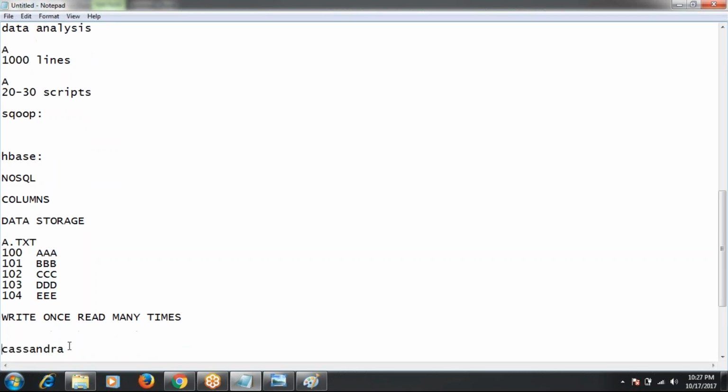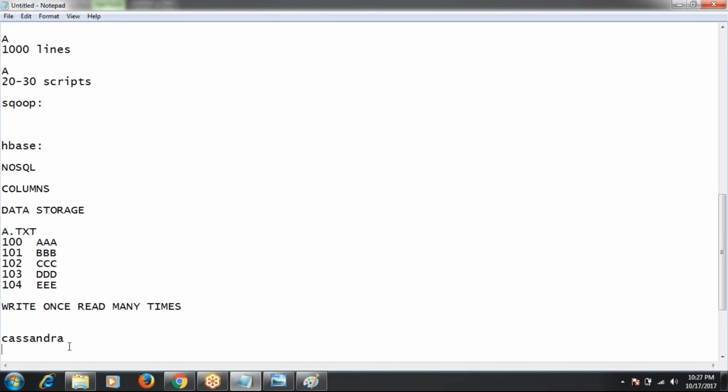So how will HBase store the data? It stores the data completely in the form of columns. There are no rows. If you want to store data in HBase, you have to create the table with columns, with a column family. Whenever you put data into the HBase table, it goes and is added to that particular column. Can you give an example of how I can add our data column-wise?